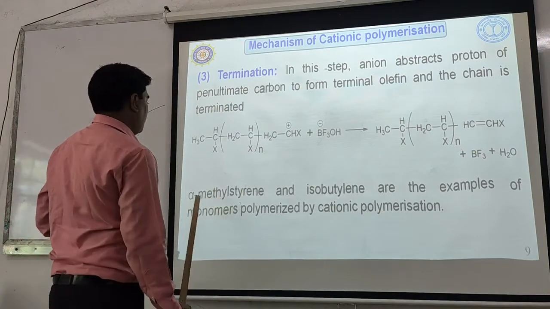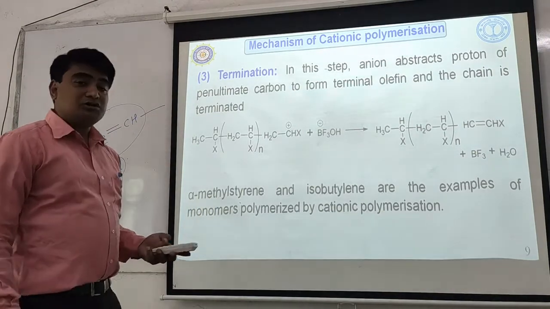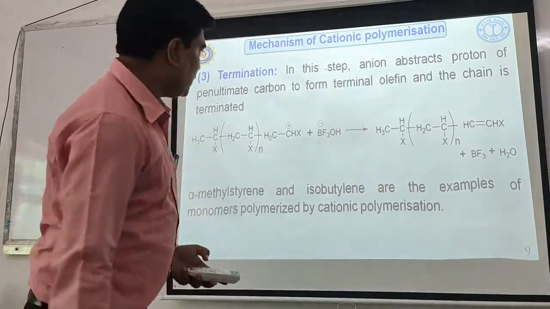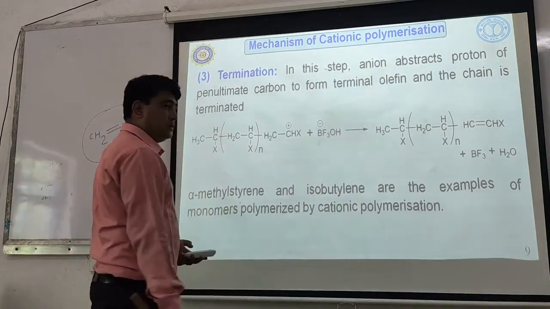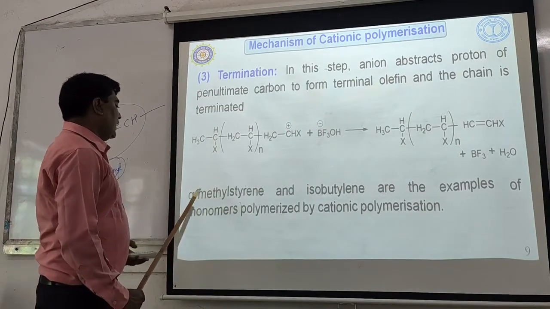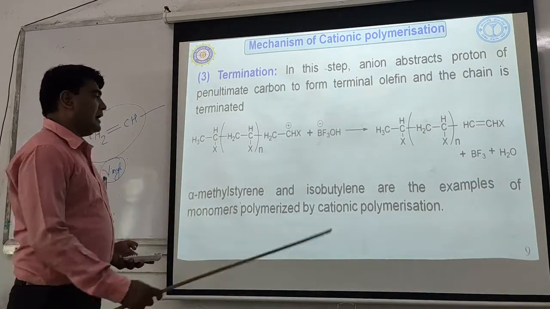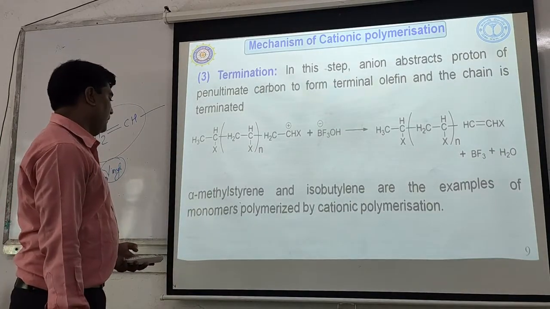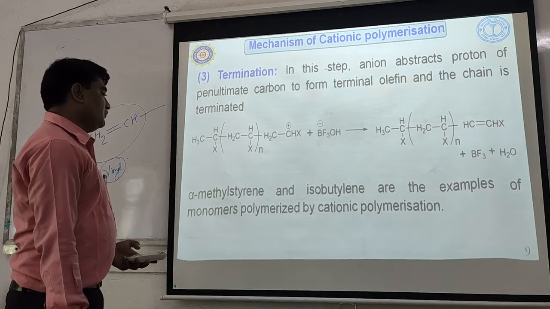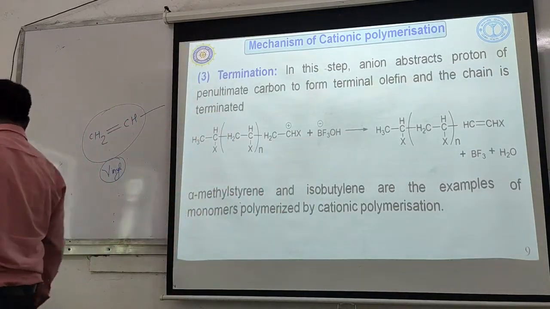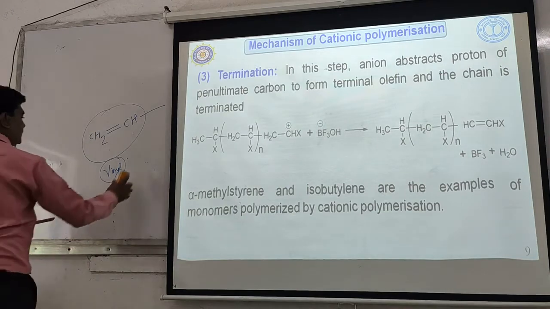Then what are the possible compounds which undergo addition polymerization via the cationic mechanism? Generally, alpha methyl styrene and isobutylene are the two examples of monomers which undergo polymerization by the cationic mechanism.